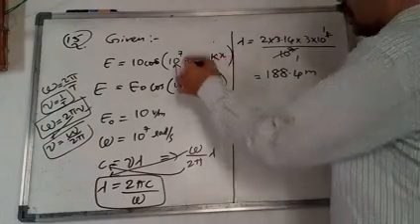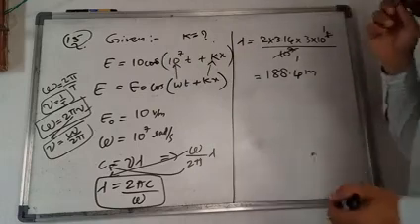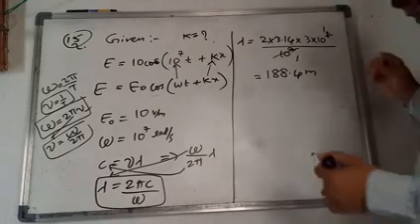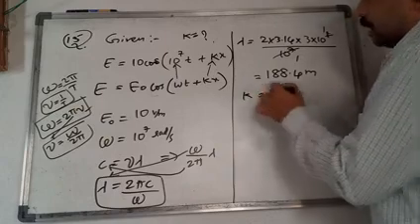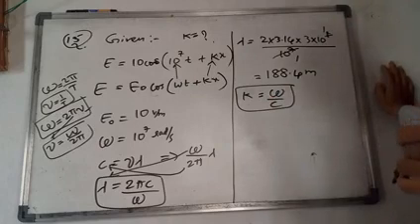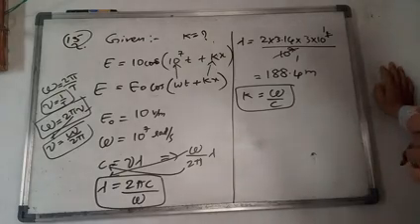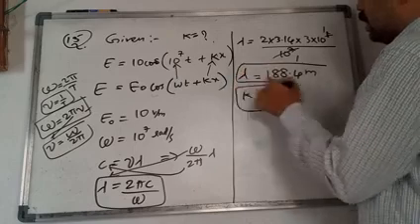So we have to find this k value also. The formula is k is equal to omega by c. We already know the omega value and c value, just substitute and you will get it. Here we got lambda is equal to 188.4 meters.